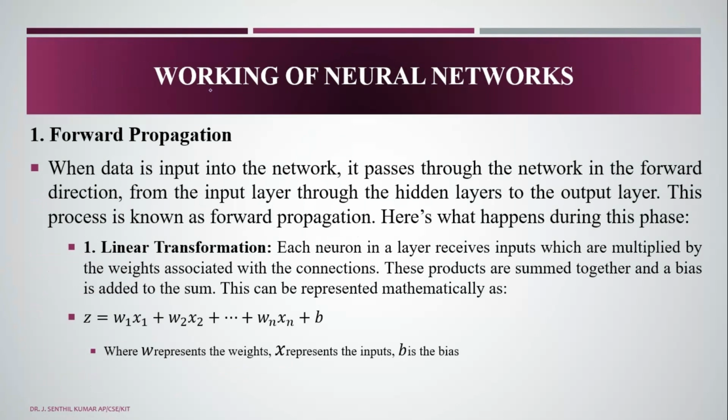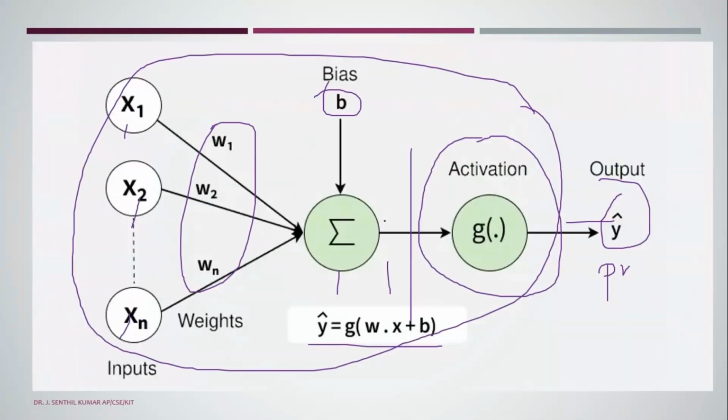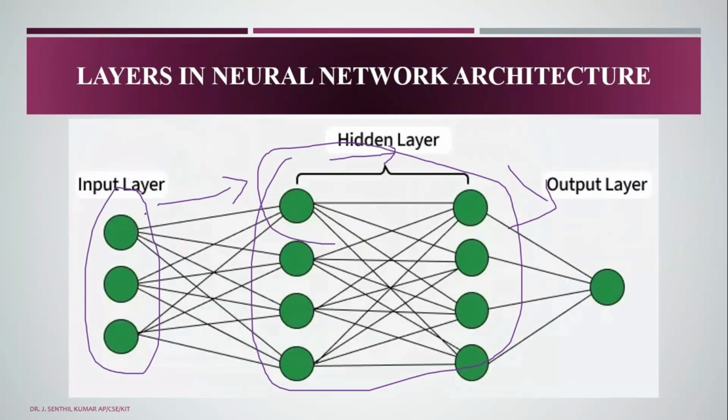Then, the working of neural networks. How is it working? When the data is input to the network, it passes through the network in the forward direction, from the input layer through the hidden layers to the output layer. This process is known as feed forward propagation. As I mentioned here, you can see the data is moving from this part to this part. So this one we are calling a feed forward neural network.